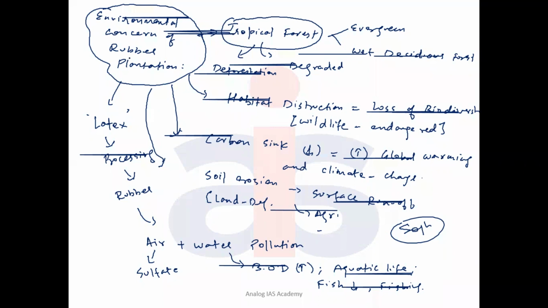The third kind of solution: you can mix the plantation of rubber trees with crop cultivation like banana or pineapple or others. That is the best. Agroforestry is the best third solution for rubber plantation. Now the fourth solution is, during the processing units of rubber, there should be clean air, sulfate removal, and water cleaning. Before the effluent is released into the water bodies, a treatment plant should be there. So give the solutions accordingly.